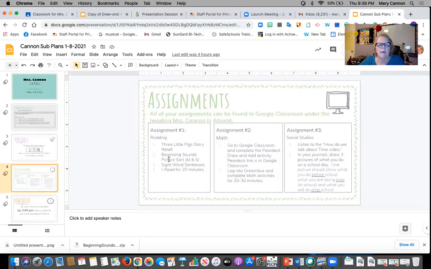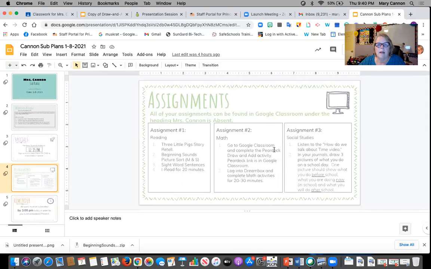Another assignment you will be having is a beginning sounds picture sort, and it's going to be for the M and the S. You're going to be sorting pictures into a column for words that begin with M or words that begin with S. The third thing you'll be doing is a very short sight word sentence where you'll be filling in the blank with different sight words. And then if you have time, you could do I Read for 20 minutes for reading as well.